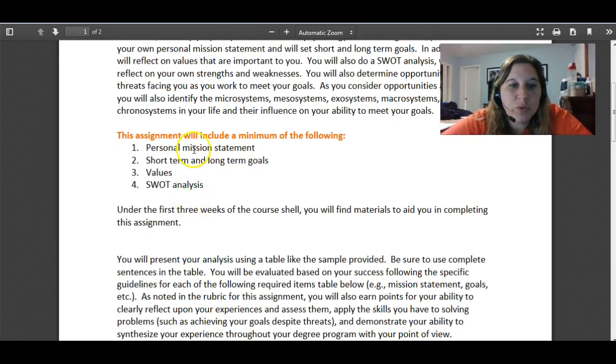Now you have your personal goals, personal mission statement, and your short-term and long-term goals. These should have been already completed when you completed the assignment for week 3. Make sure if you had any comments that I suggested you make changes for your signature assignment that you correct them so that you can get as many points as possible for signature assignment number 1.